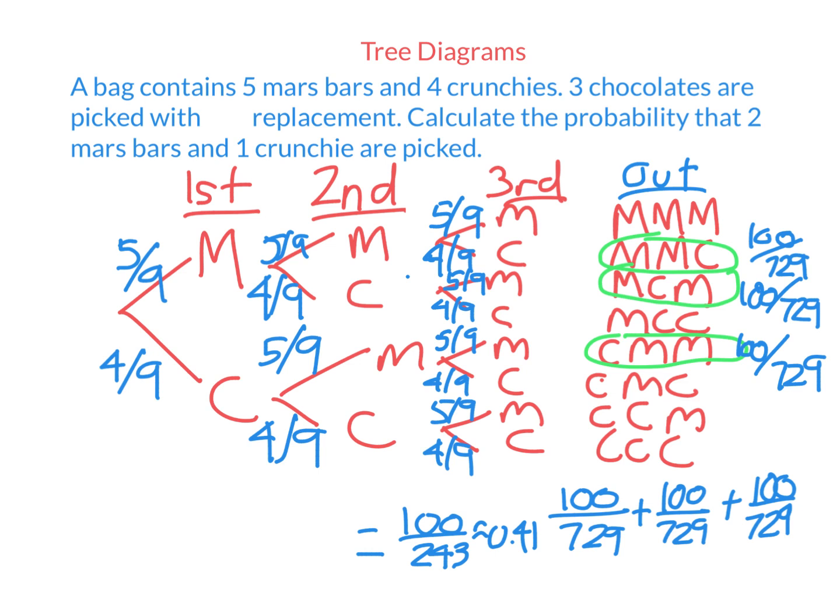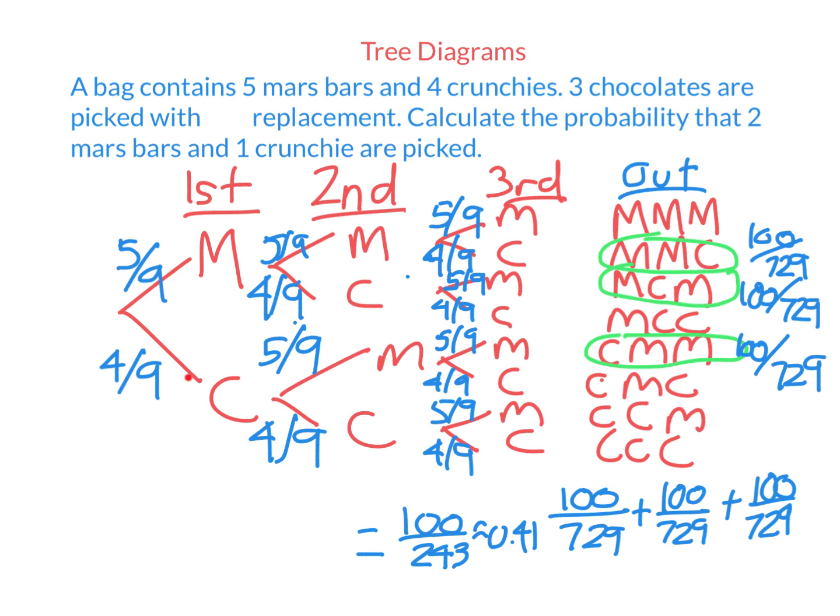Now we need to know the difference between with and without replacement. So in this case, it was with replacement. That means if you pick a Mars bar the first go, it's replaced in the bag by an identical Mars bar. What about if instead it was without replacement? Well, you'd still follow the same process, but these numbers here on the second and third outcomes would change. If it was without replacement, if you picked a Mars bar, there would be 4 out of 8 Mars bars left, 4 out of 8 Crunchies.